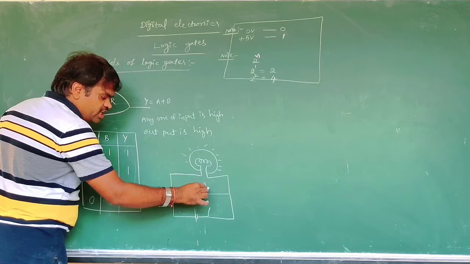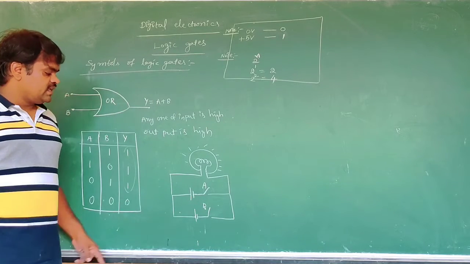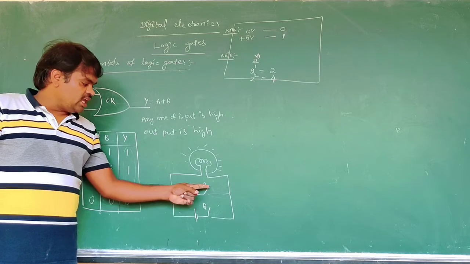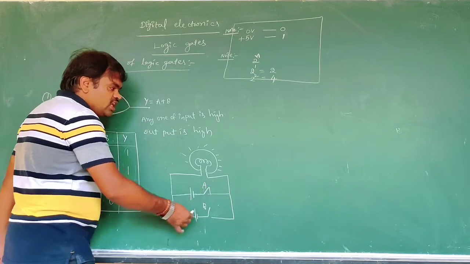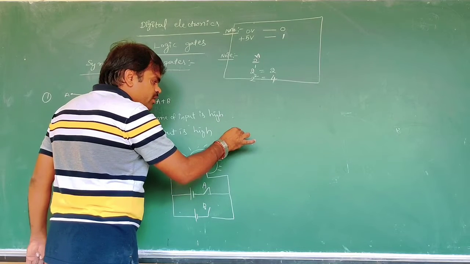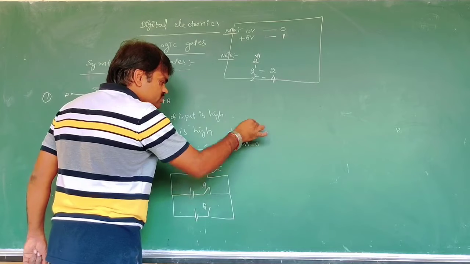Now this is A, this is B. A is closed. Here, closed represents logic 1 and open is logic 0.